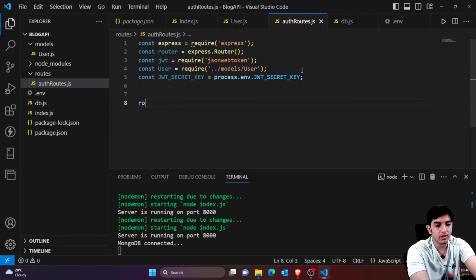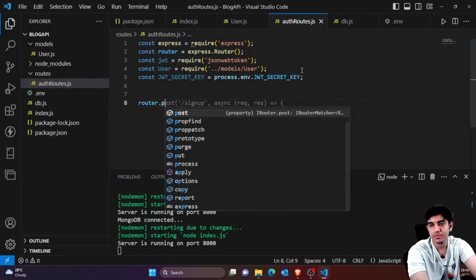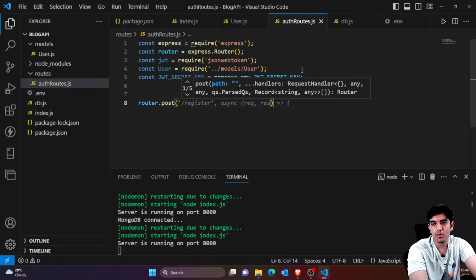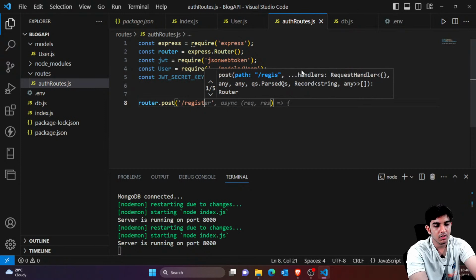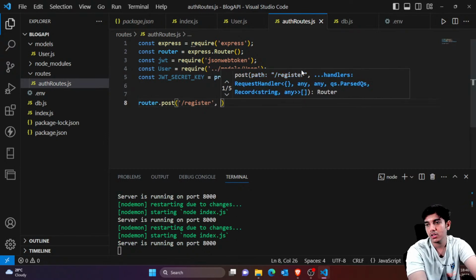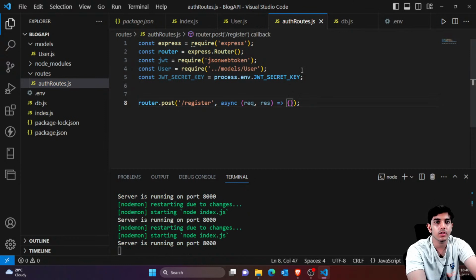So let's now create a route for registering. So route.post. Inside this, first of all, we have a register route. Register route simply specifies registration of a user. Again, I would just have a request and a response. Whenever you are registering a user, you don't need to check whether a user is authenticated or not, because you are just creating a new user. You don't need any kind of authentication, so we won't be calling any middleware for login and registration.